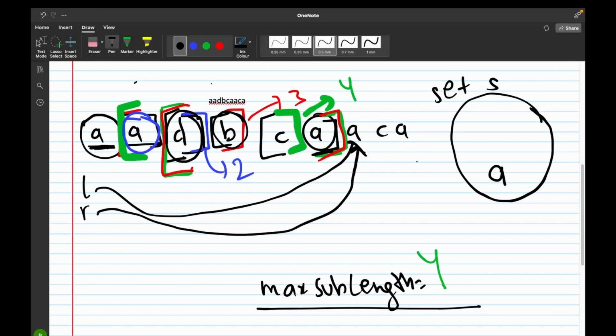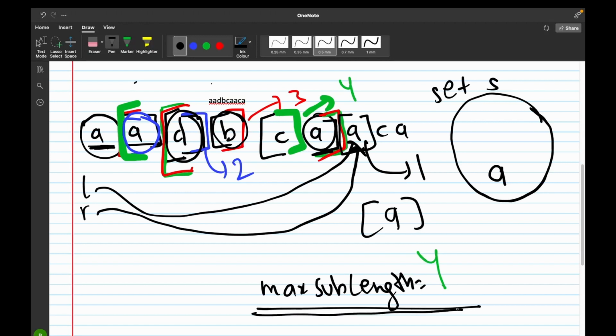Now after we have added A to our set, we would check the length of the current substring that we are having. So the length of the current substring that we are having is 1 because A is the current substring that we are having, and 1 is lesser than 4. So 1 when compared with 4 gives the max sub length the value of 4 only. Now after the comparison, we would increment the value of right pointer to